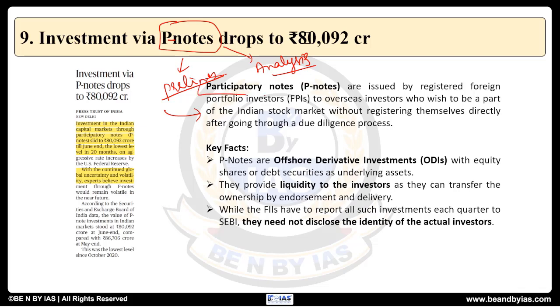P notes का full form होता है participatory notes, and they are issued by registered foreign portfolio investors like FPIs.